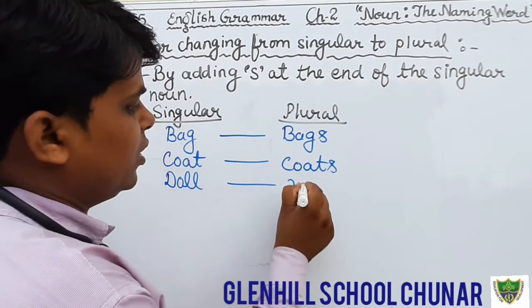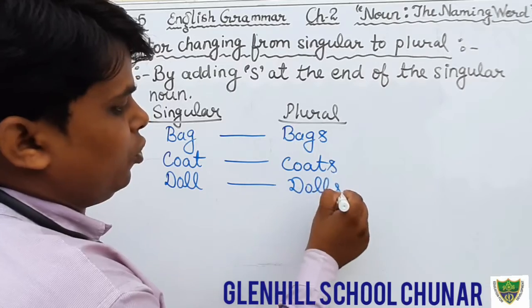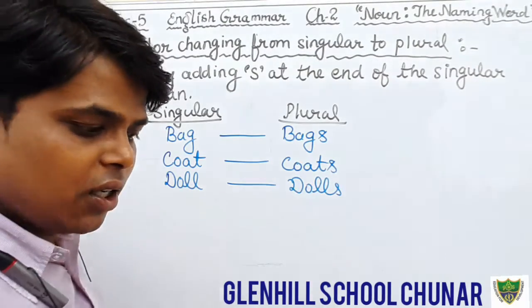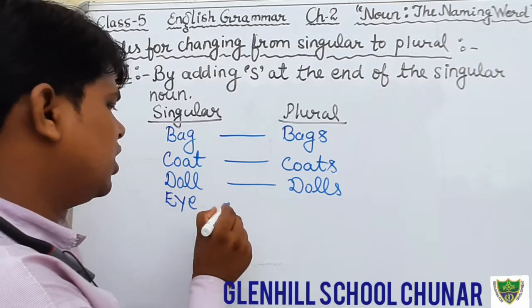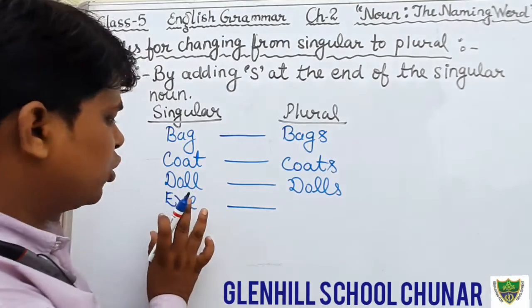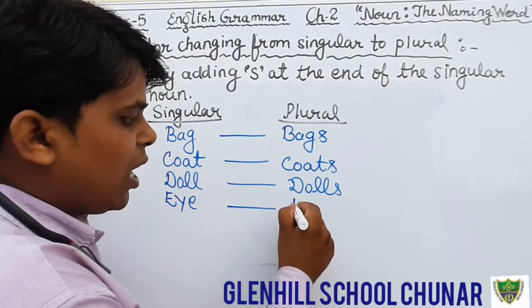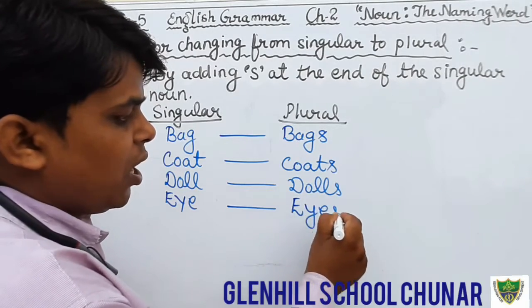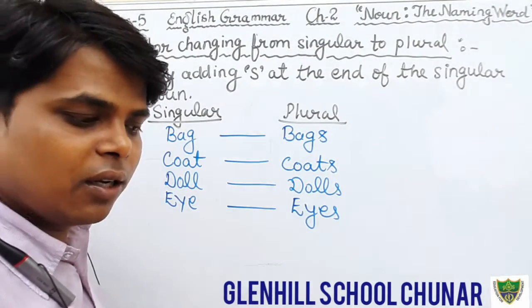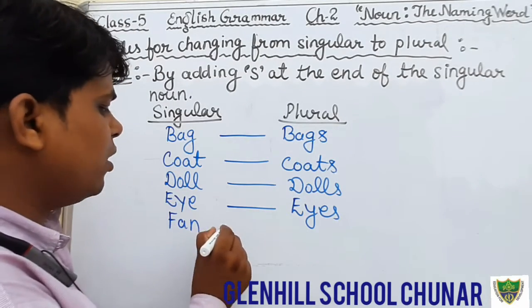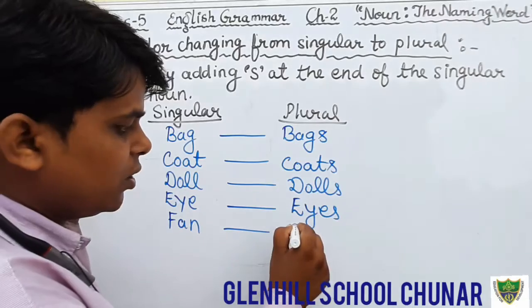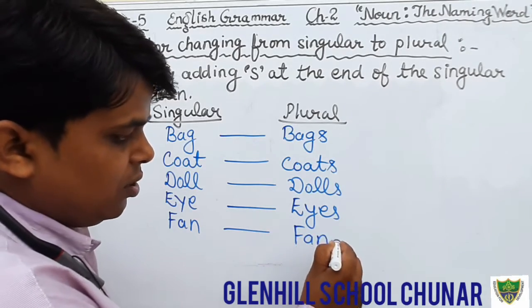Okay, when we change it, it becomes dolls. Okay, and next, eye, that is eye, and it denotes only one eye, and when we add s, it becomes plural, eyes. Okay, fan, when we add s, it becomes plural, fans.